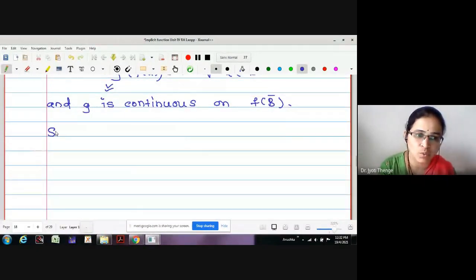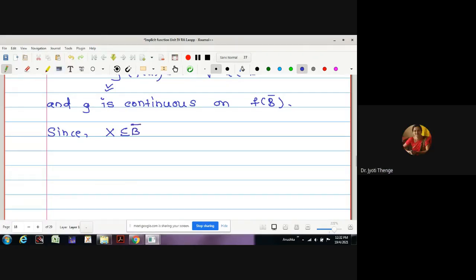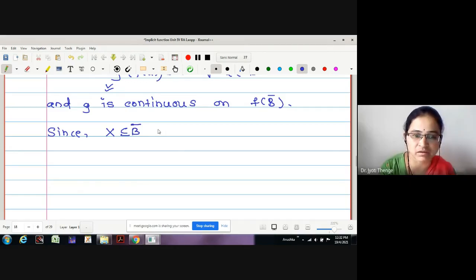Now, since x is in B bar, I want to write this. Since x is in B bar, correct? x is in B, and B is in B bar. What x have we selected?